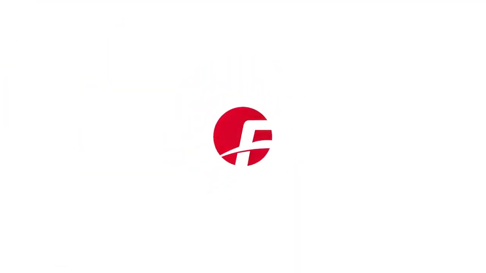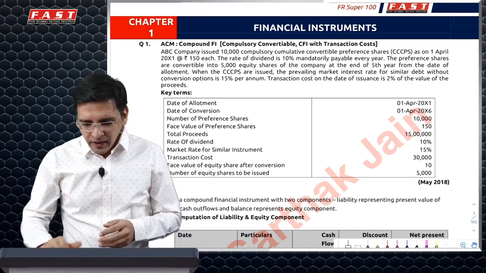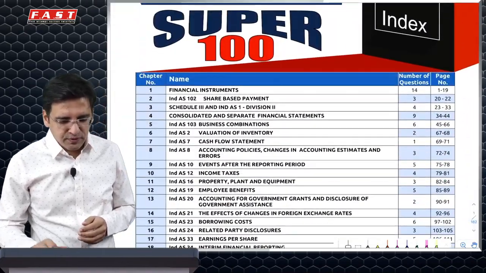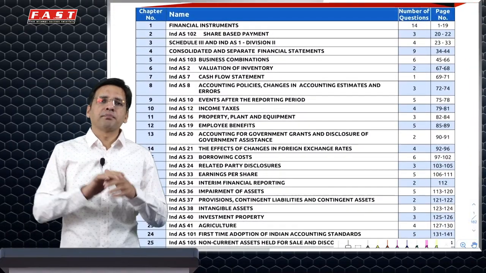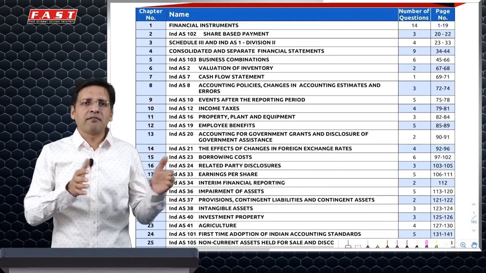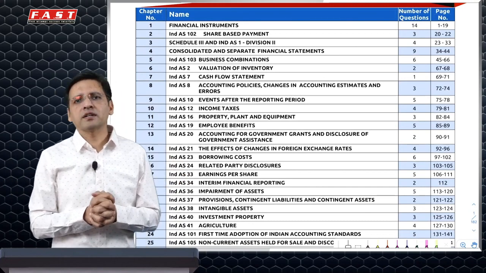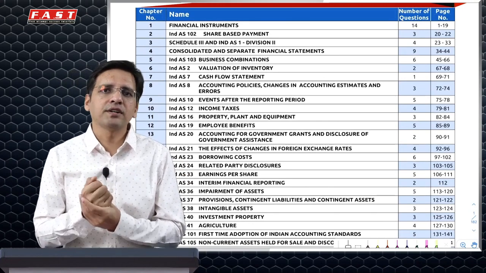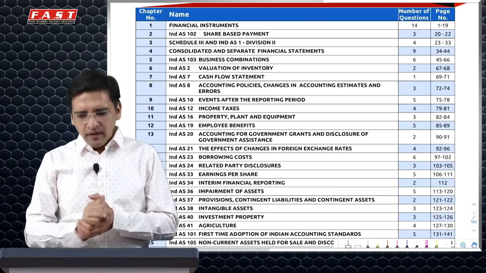This is basically the sequence which you are going to follow. First, we'll be starting with financial instruments, and then we'll be first covering the major chapters in this particular video. I will basically cover Schedule 3 in Case 1, Consolidated Financial Statement, Business Combination, and Share-Based Payments.